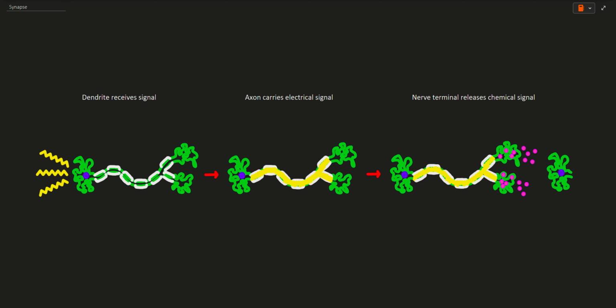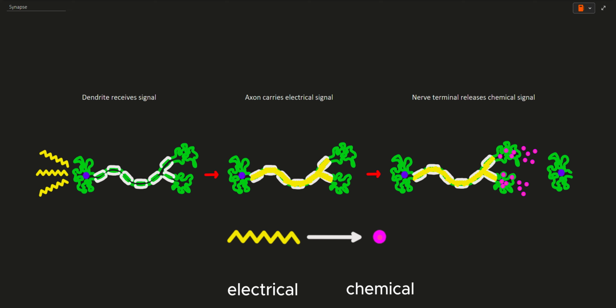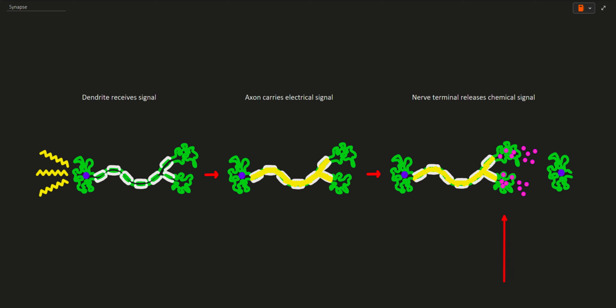This diagram shows how signals are transmitted using neurons. Dendrites receive the signal, axons carry the electrical signal, and nerve terminals release the chemical signal. Because electrical signals are converted into chemical signals, these signals are known to be electrochemical. Here, we will focus on how nerve terminals are able to transmit signals to the next neuron.